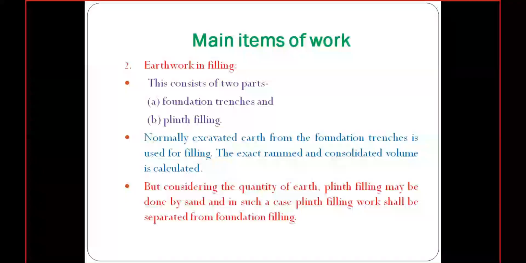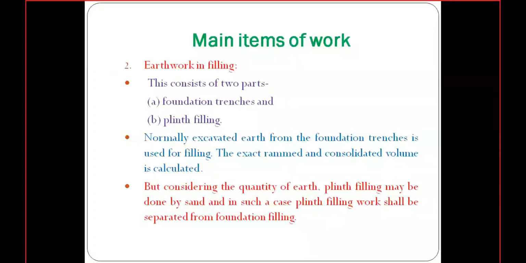In some cases the foundation trench will be filled with earth and the plinth filling will be different. If the plinth filling is also soil, we consider the total volume of earth filling as foundation trenches plus plinth filling.